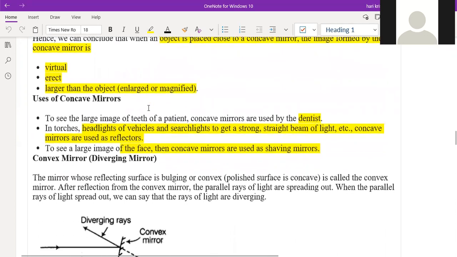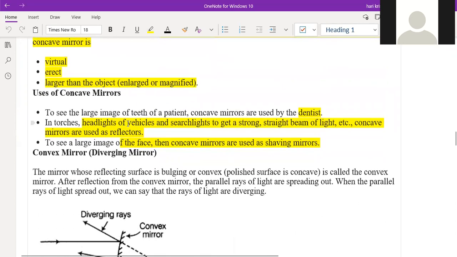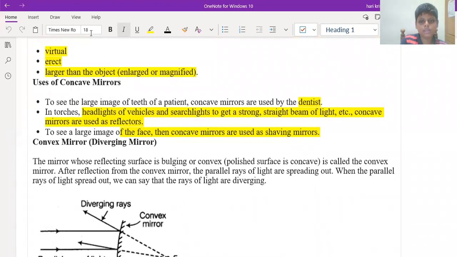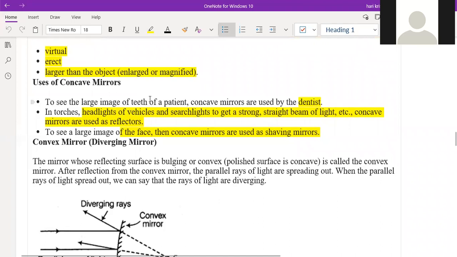Next, what are the uses of concave mirrors? What are the three uses? To see a large image of the teeth of a patient, concave mirrors are used by the dentist. In torches, headlights of vehicles and searchlights, to get a strong, straight beam of light, concave mirrors are used as reflectors. To see a large image of the face, concave mirrors are used as shaving mirrors. So the first one is the dentist. Concave mirrors are used by the dentist to see the teeth in an enlarged shape, bigger in size.